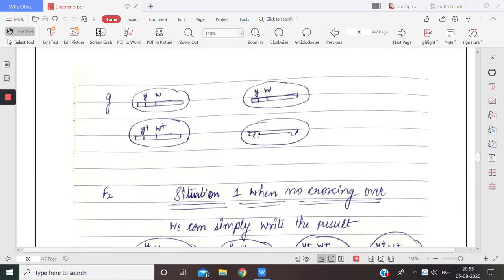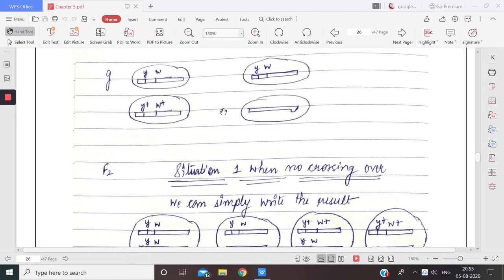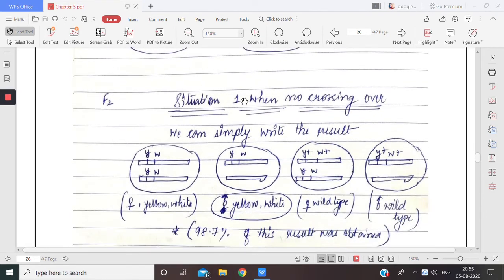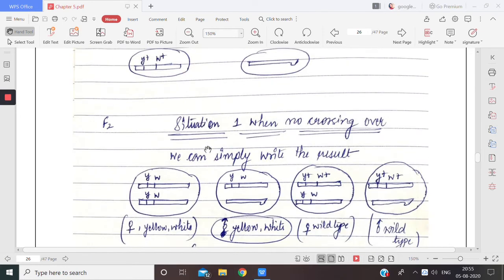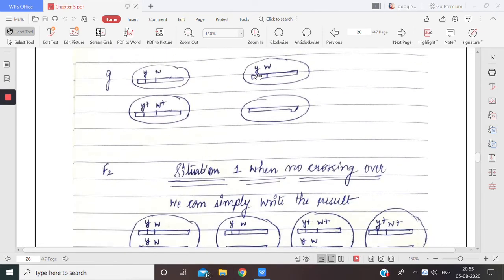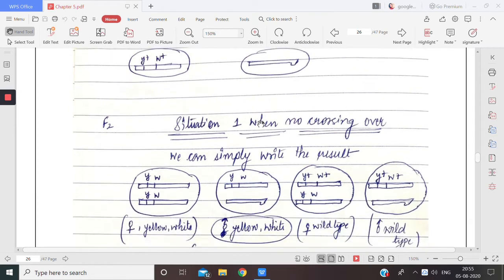Now when these gametes fuse together, what is the result I am getting? Situation 1, when no crossing over has occurred, no exchange, just fusion has taken place. Either this will combine together, or this will combine. Then either this will combine or these two will combine. This is the result that we will be getting here when there is no crossing over, only simply the gametes getting fused.